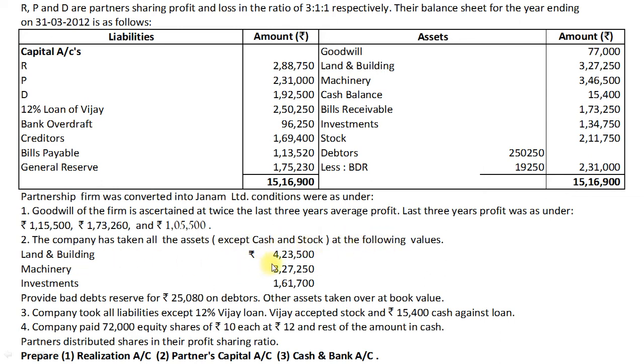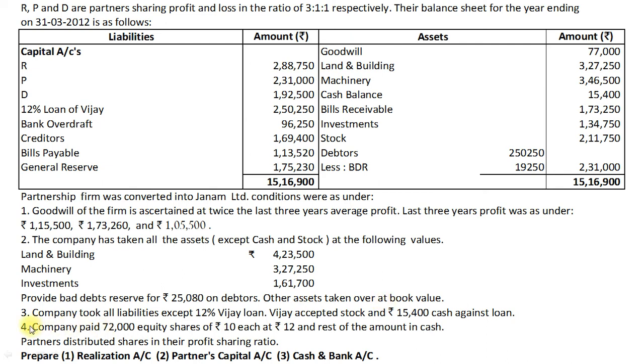Land and building is taken over by company for rupees 4,23,500. Machineries at rupees 3,27,250. Investments at rupees 1,61,700. Further, provide bad debts reserve for rupees 25,080 on debtors and other assets taken over at book value.